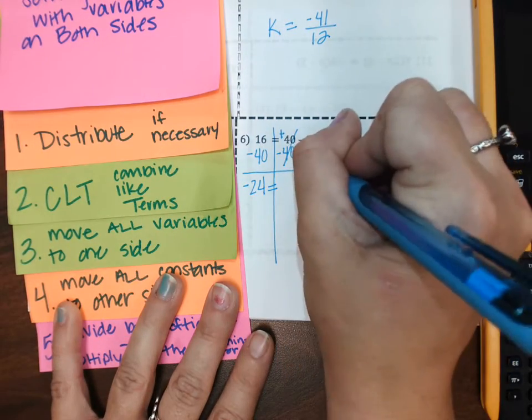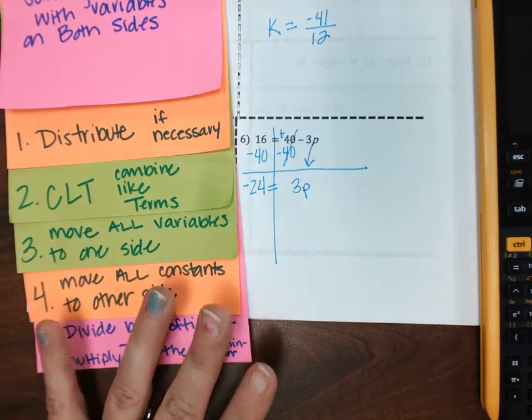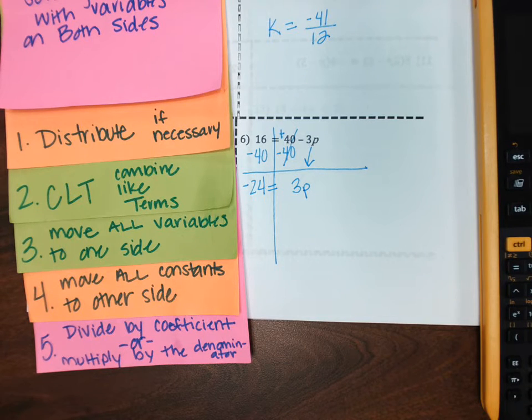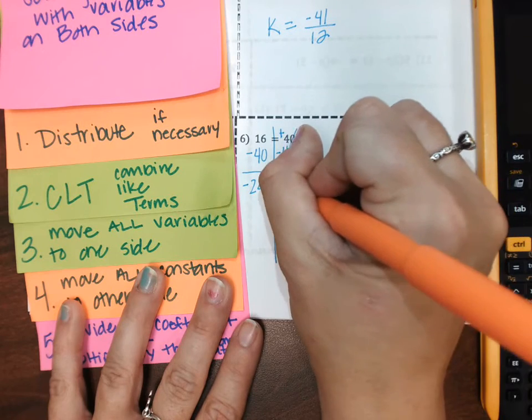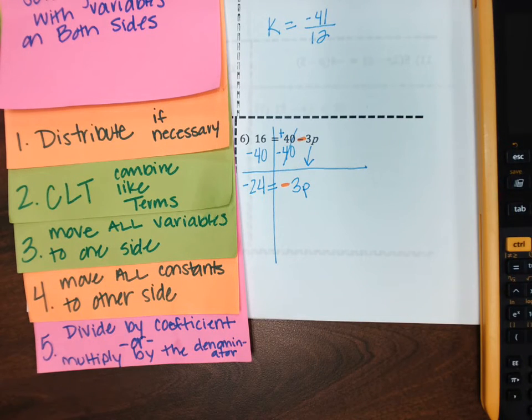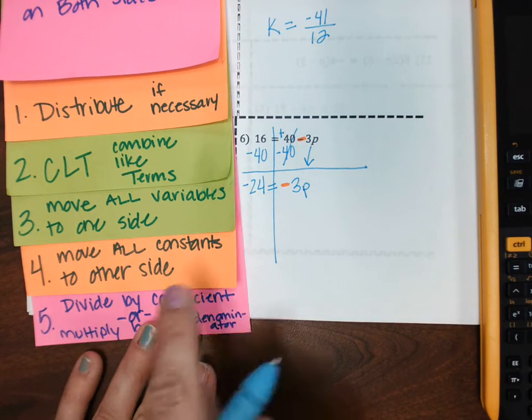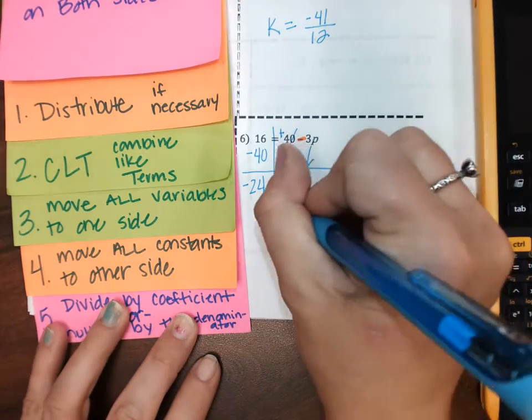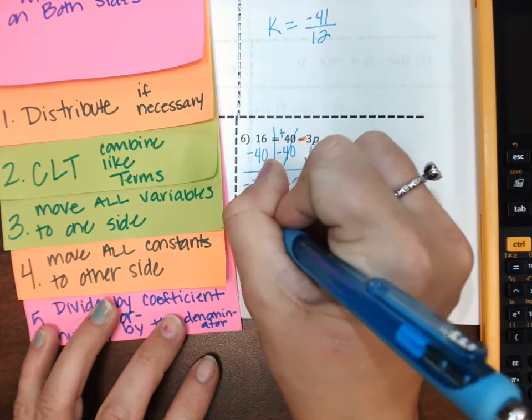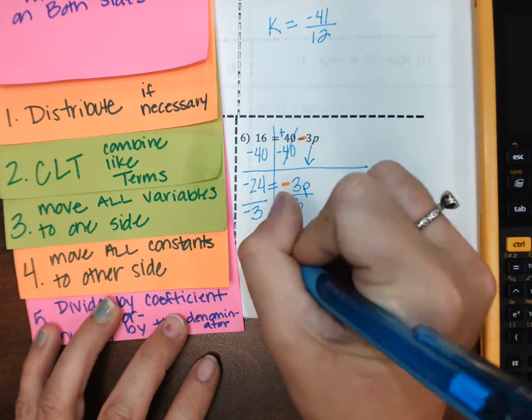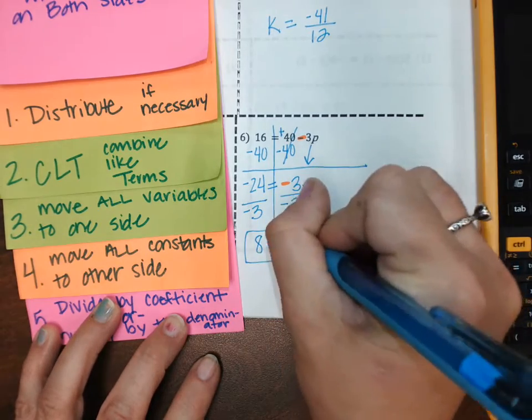And that all equals, I am making a mistake on purpose. I made a mistake on purpose. Tell me what I did wrong. Lots of people from class are saying, hey, Miss Kelly, that was a -3p. Okay, so don't leave the negative behind. Now we're at the very last step, to divide by the coefficient of -3, which means my answer will be a positive 8.